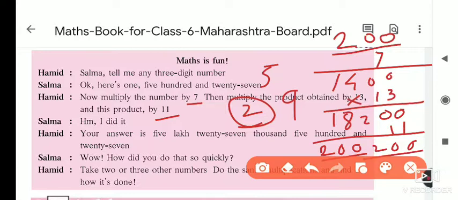Understand? So in this way this activity is a fun maths activity. If you take any 3-digit number, multiply it by 7, then multiply that answer by 13, and then multiply that answer by 11. You will notice that the same number we took is repeated two times. Understood all of you? So do this.